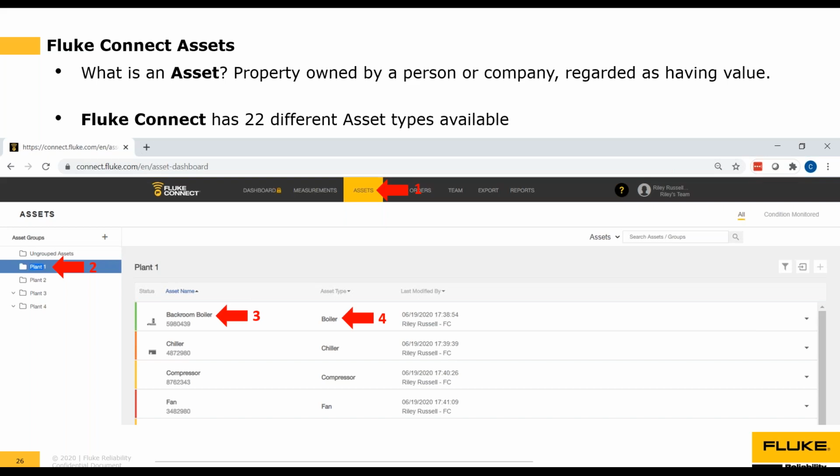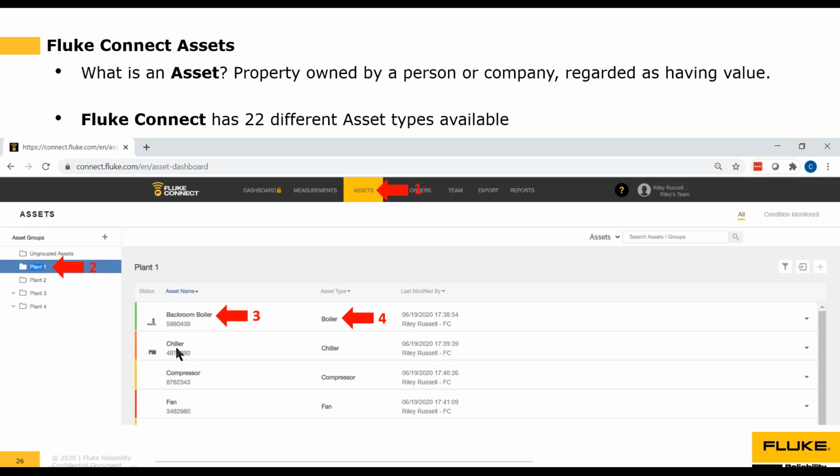So here you can see basically this is kind of an overview of what the assets are going to look like. You click on the Assets tab, then you click on the asset group that you want to look at. You can see we're looking at the assets in Plant 1, and here are the names of our assets in Plant 1.